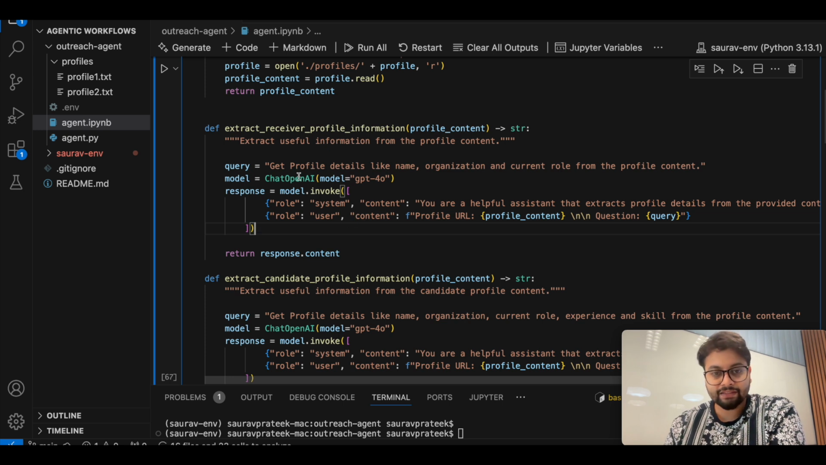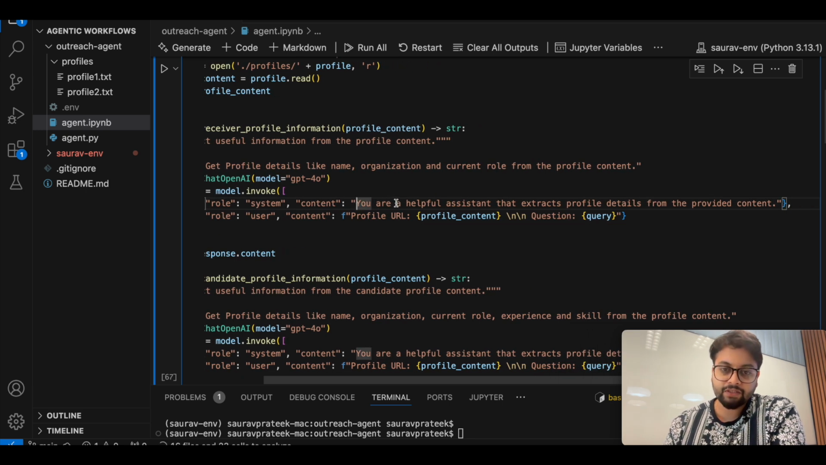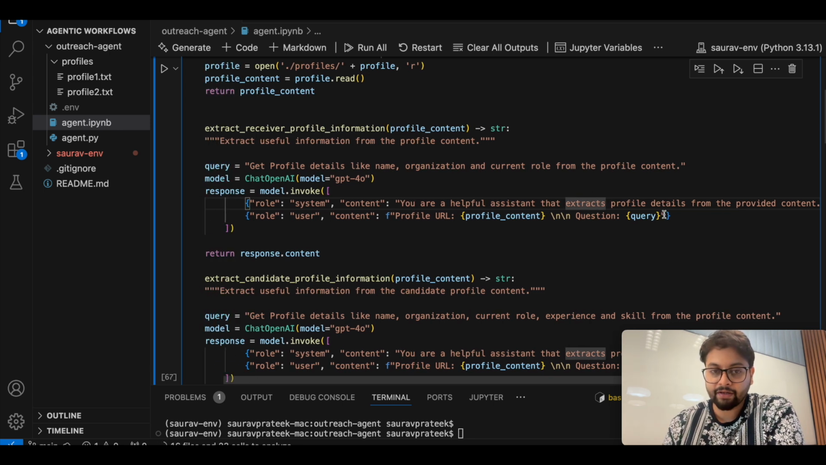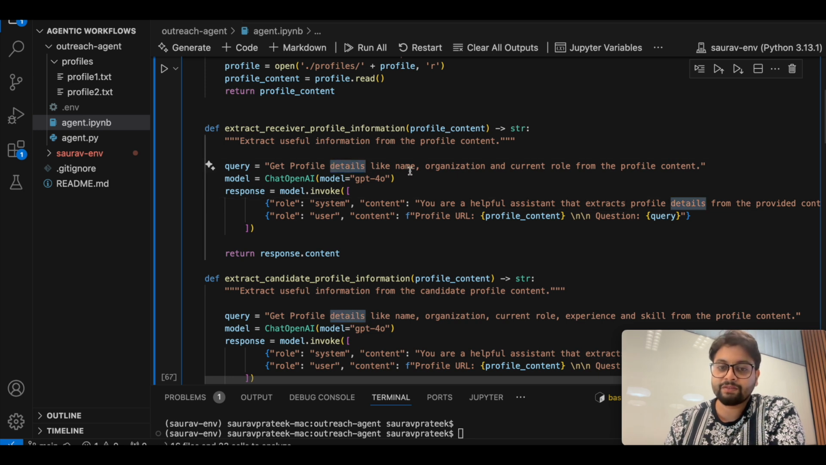And we are sending this query along with the profile content so that the model has the context, or basically has all the content from which it has to pull the required information. As a placeholder, I'm also telling the model, "Hey, you are a helpful assistant that extracts profile details from the provided content," and then I am specifically specifying what content you want to pull. In this case, it is name, organization, and the current role.